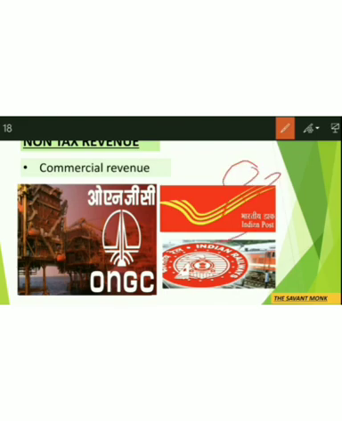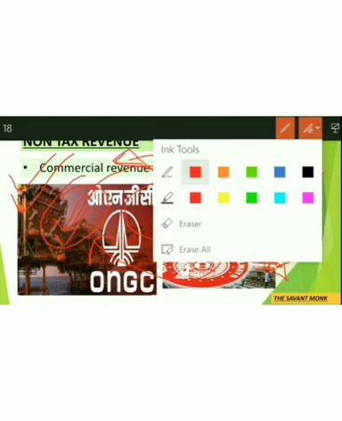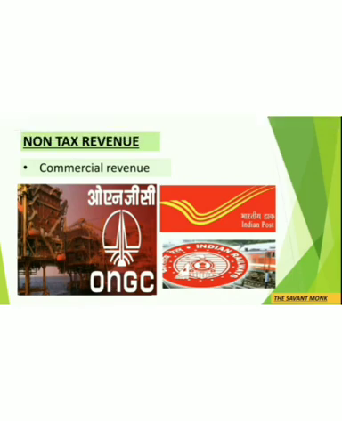Alright, so here is the public and this is the government. So the government is giving some services to the public. In return for that, the public is providing some money to the government and that money is commercial revenue. For example, if we take a train, okay, then that money goes into the pocket of the government. Similarly, if you use Indian Post, then the money that you will be paying over there for post will go to the government's pocket in the form of commercial revenue. Okay, here the service is provided by the government, and in return for that you are providing money to the government.